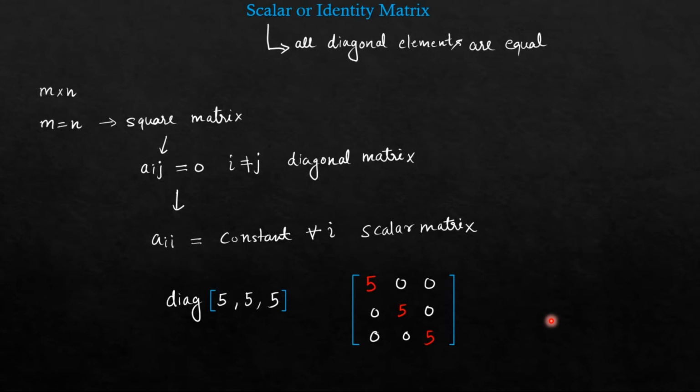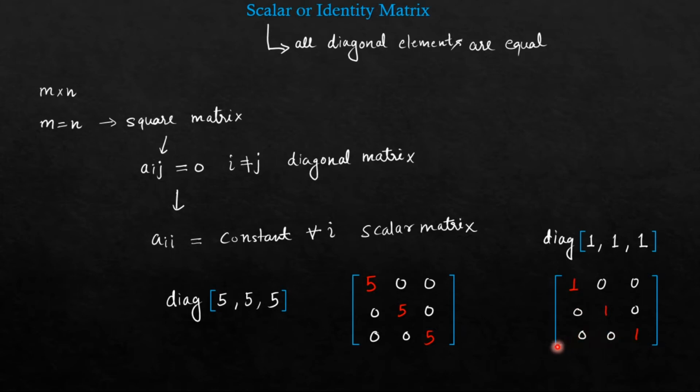Now we further go on to classify scalar as an identity. Now what is identity matrix? All diagonal elements must be equal to 1. Now they are equal as well, but they are equal to 1. So I am imposing another condition. Earlier I was just saying they must be equal. Now they must be equal and they must be equal to 1. So an identity matrix is a diagonal 1, 1, 1. That is, you can write 1, 0, 0, 0, 1, 0, 0, 0, 1.